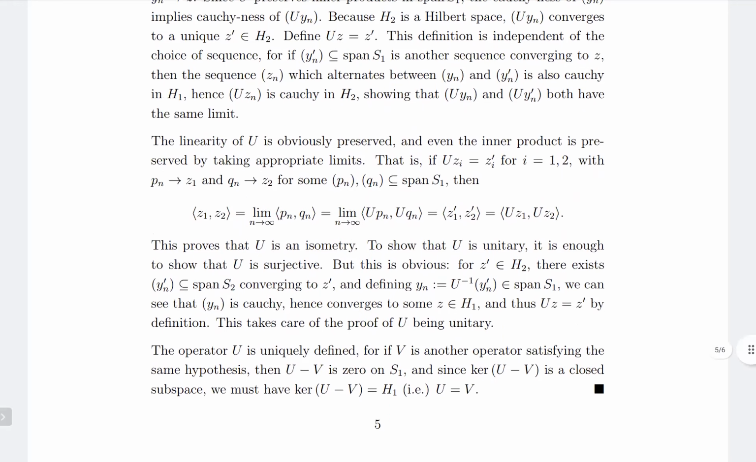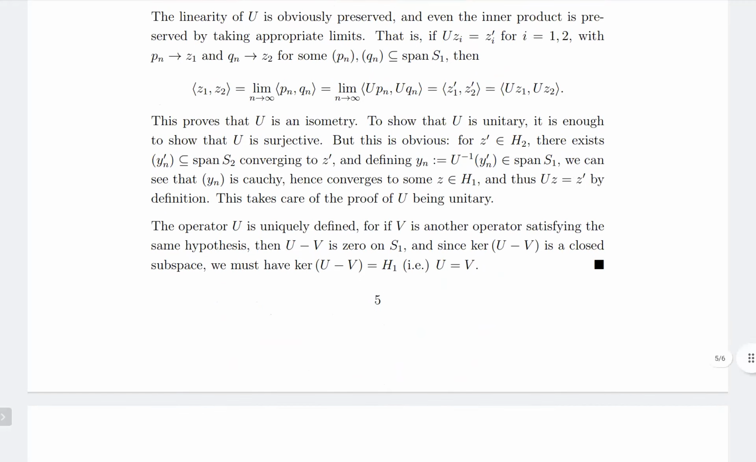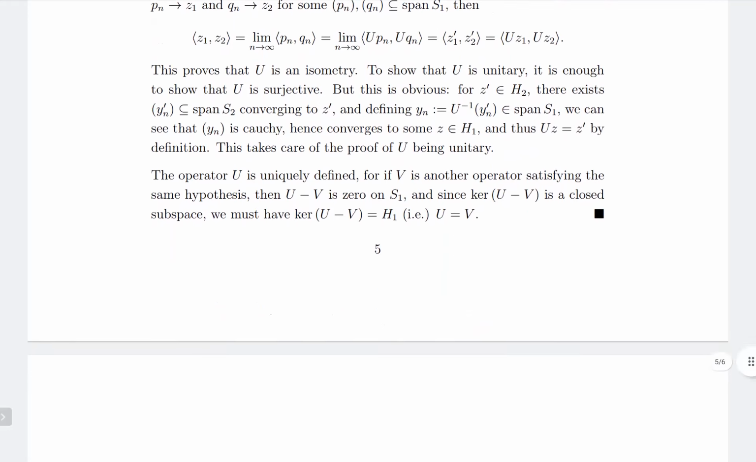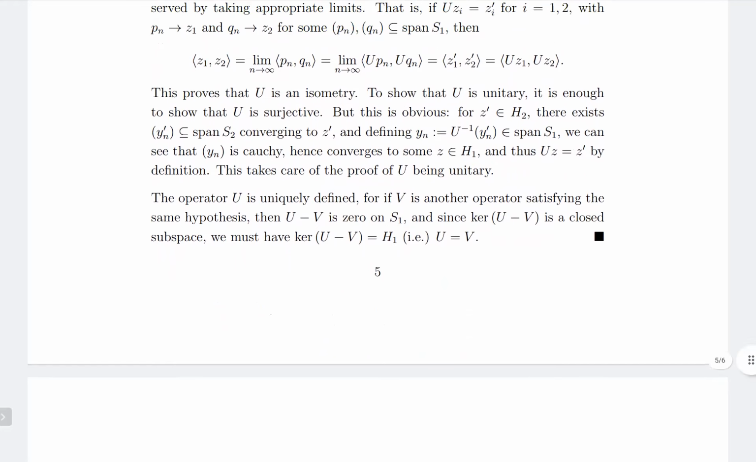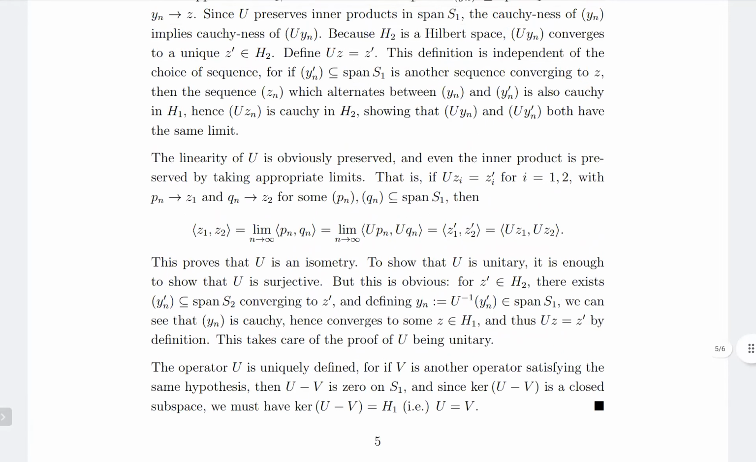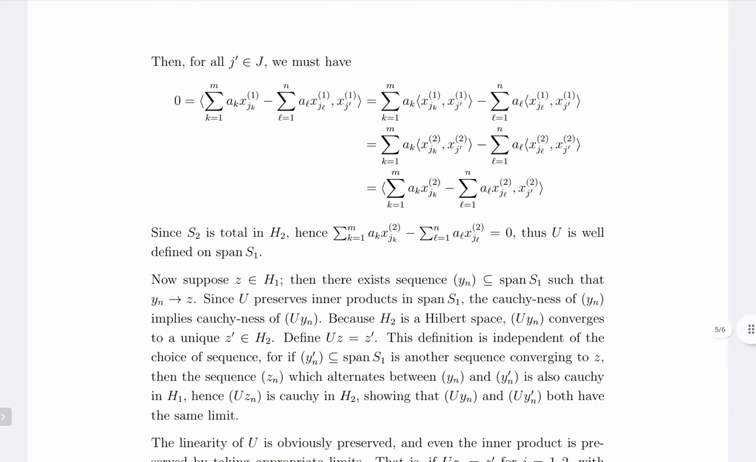And this operator is also uniquely defined because if V is another operator satisfying the same hypothesis, then U minus V is 0 on S1, and kernel U minus V is a closed subspace. So kernel U minus V is H1, so U equals V. Anyway, this proof is a trivial proof. It's a bit lengthy,